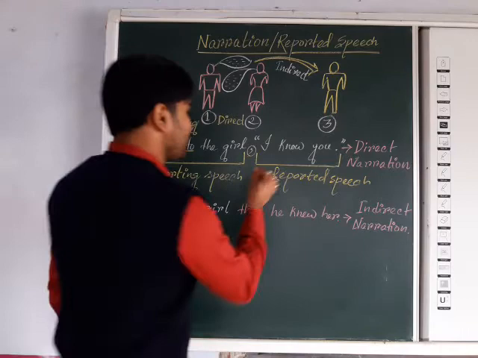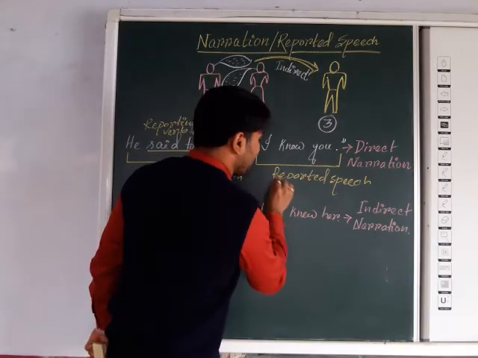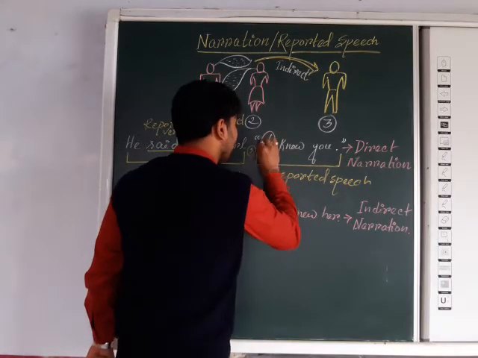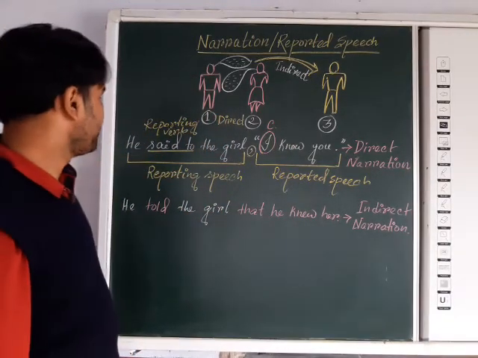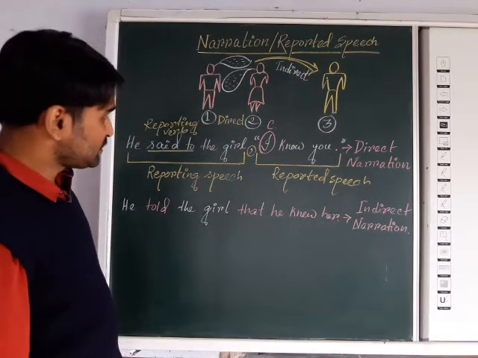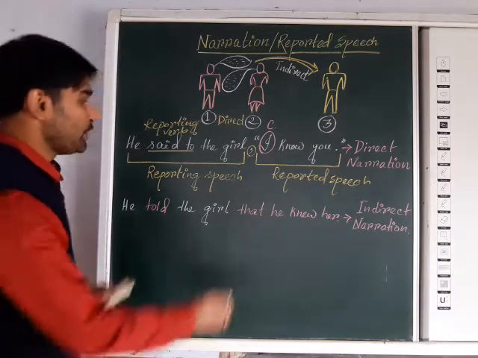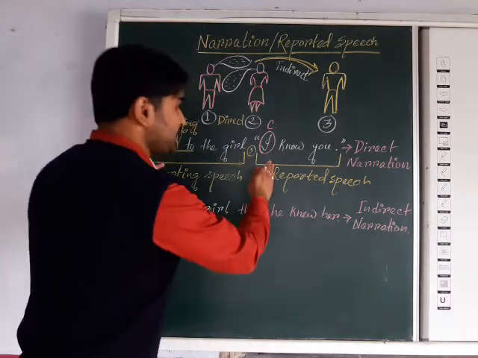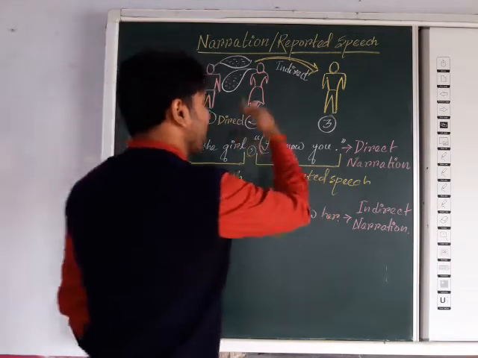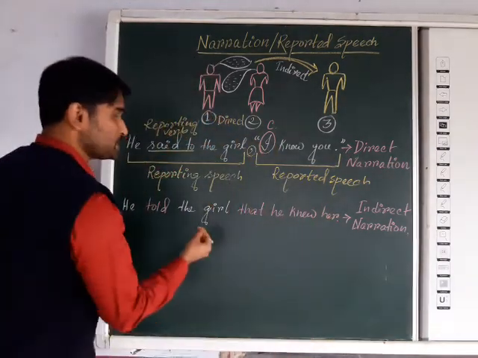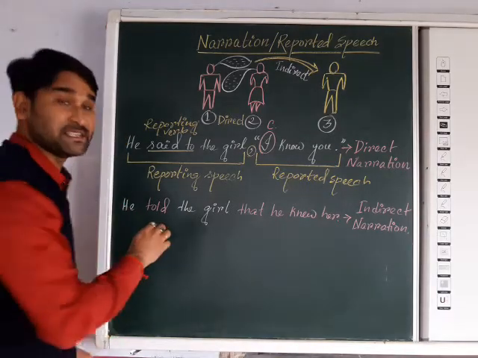And mind you, in direct narration the dialogue in the reported speech will always be in capital letters. Other portions we need not worry about. Now if we change this speech into an indirect way to some other person, then in the indirect narration you can see some changes will be there.